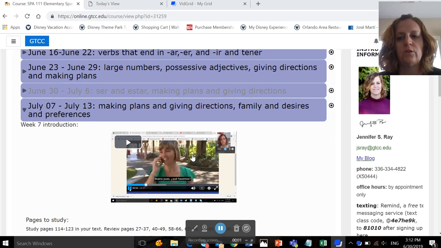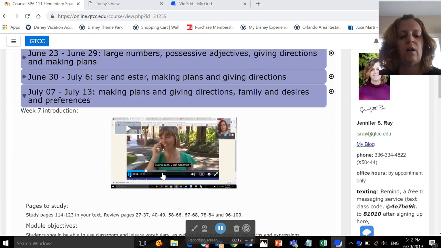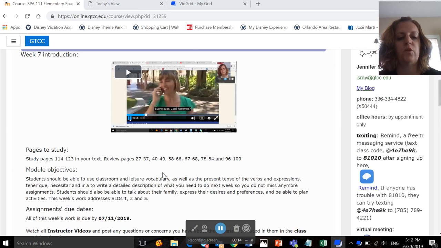Okay, so I'm going to go ahead and introduce week 7 to you, which is July the 7th through July the 13th. We're making plans, giving directions. We're talking about the family, desires and preferences. For this week, you're going to want to study pages 114 to 123 in your text, and you're going to want to review pages 27 to 37, 40 to 49, 58 to 66, 67 to 68, 78 to 84, and